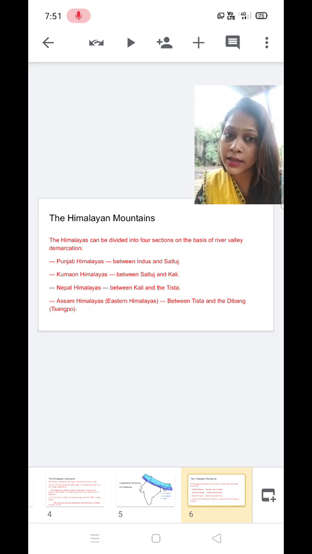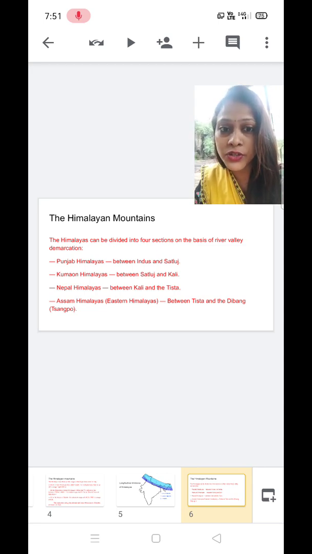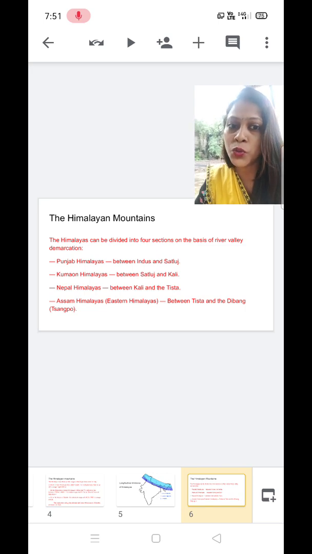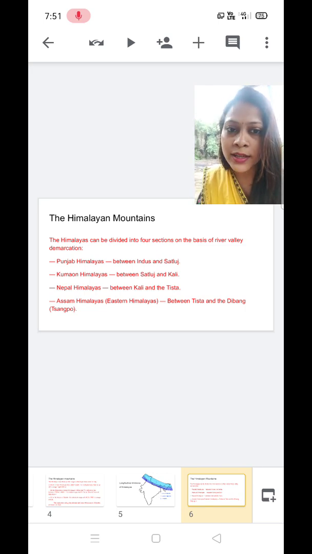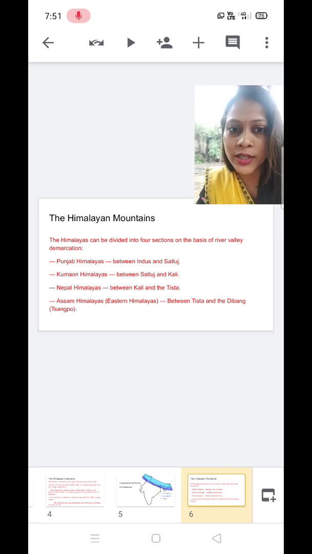But beside Assam also, there is an extension of the Himalayas towards the south of Arunachal Pradesh, extending towards Mizoram, which lies in the northeast. It is known as Purvachal Himalayas, which includes Naga Hills, then Manipur Hills, Mizo Hills, etc. And that is known as Purvachal Himalayas.